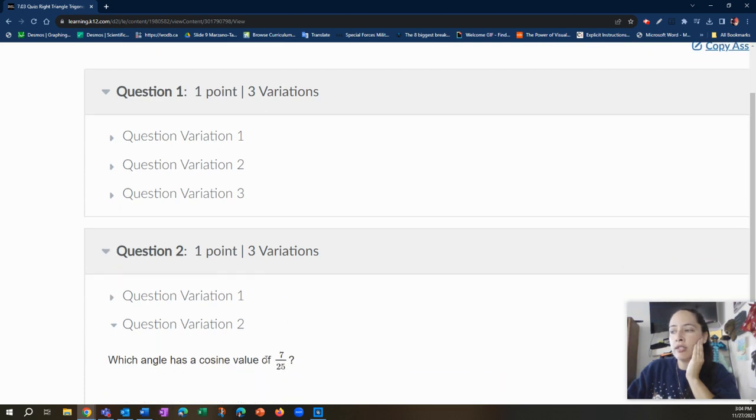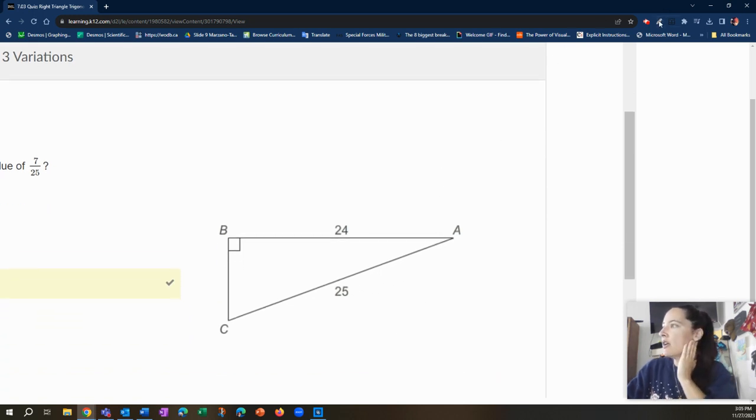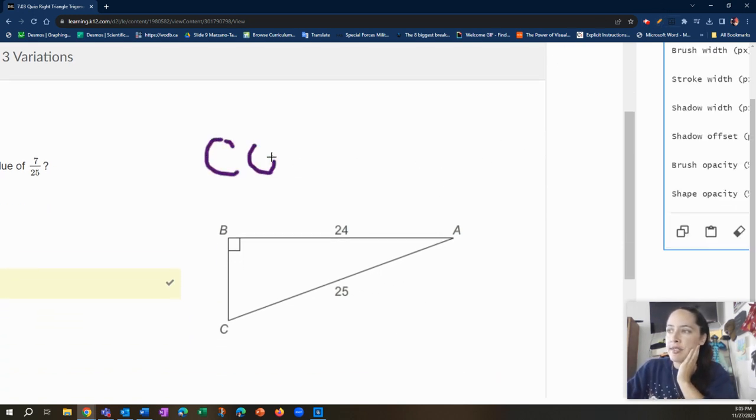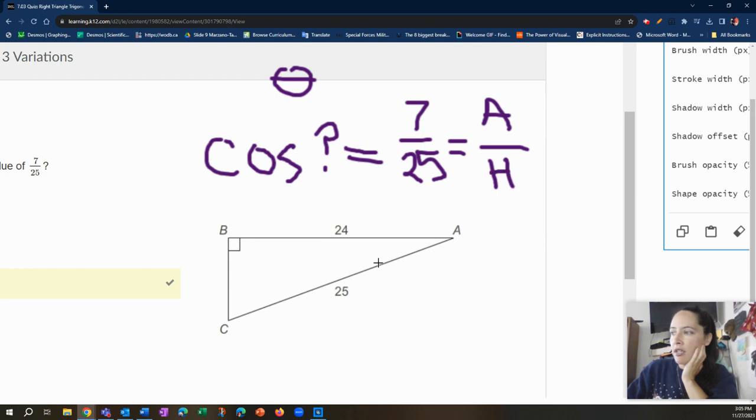Okay, cosine of 7 over 25. So let me scroll over here so we don't see the answer. They're asking for a cosine. Which angle has a cosine of 7 over 25? We could use theta as a placeholder. That's the Greek letter theta. It often refers to angle measures. So first I just write it up like this. So CAH TOA, and remember that cosine is CAH, so adjacent over hypotenuse. And now I just have to check. Well, H is the hypotenuse. That's fine. That's 25.